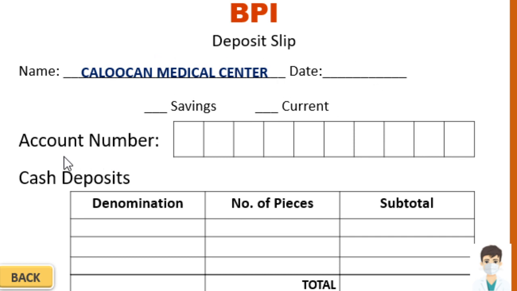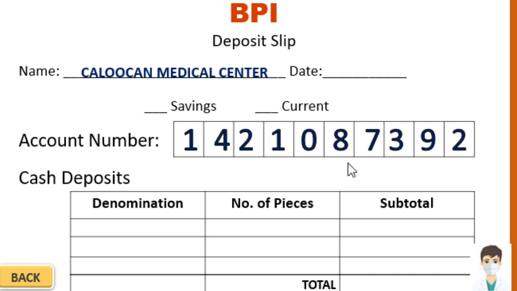Next one, the account number, let's find the account number. You can see here a series of boxes. So here you have to write the digits of the account number. It must be inside the boxes like this. All right. Good.